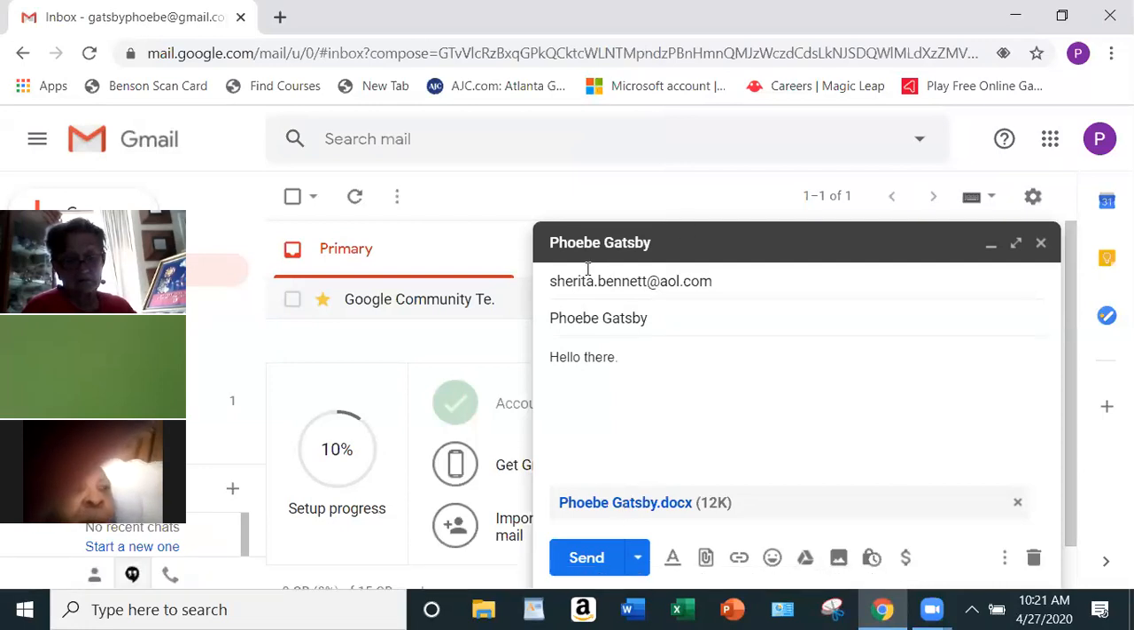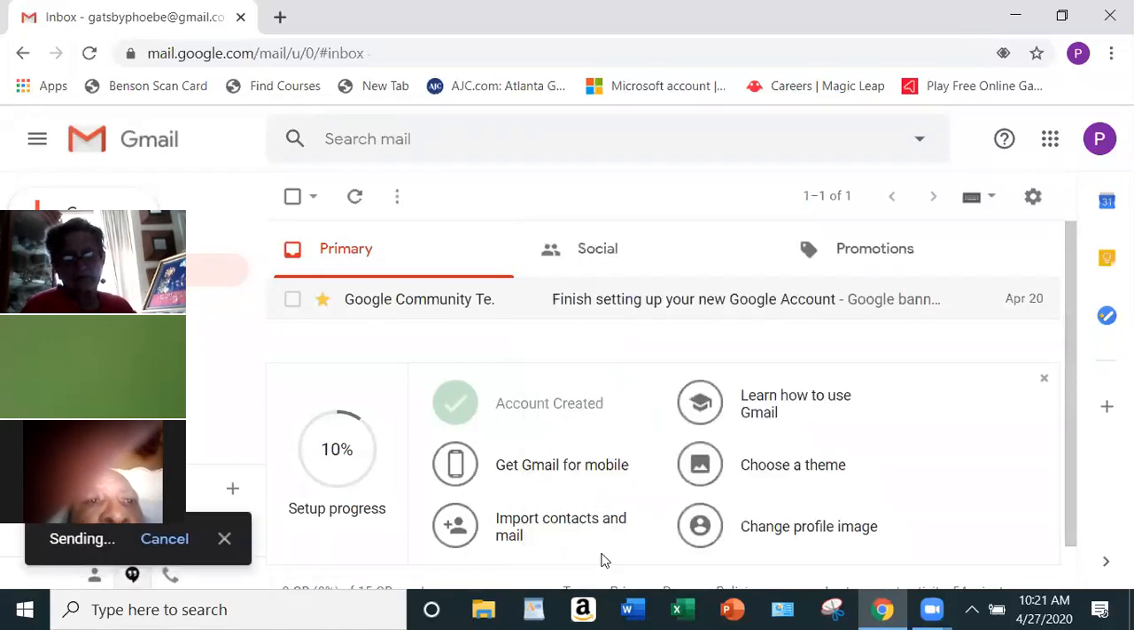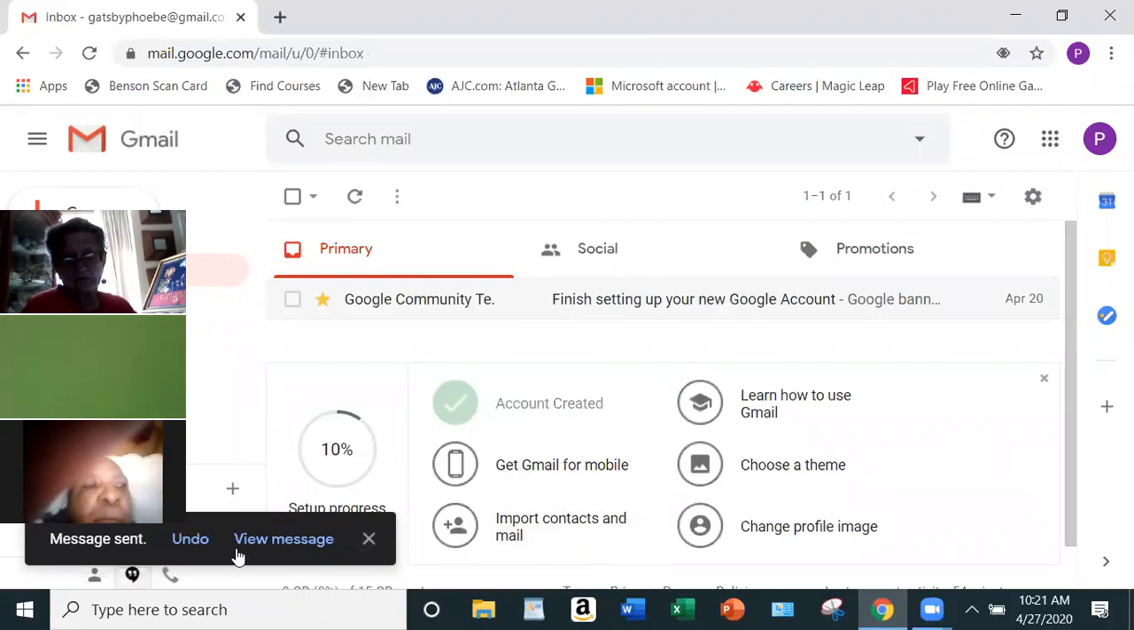All right. So I'll be sending this to myself. Whoever you're sending email to, make sure it's in this column too. Then this is your title right here. And then of course, this is your email within this part. So your attachment is right here. And you're just going to go ahead and click send. All right. It just says message sent right here at the bottom.